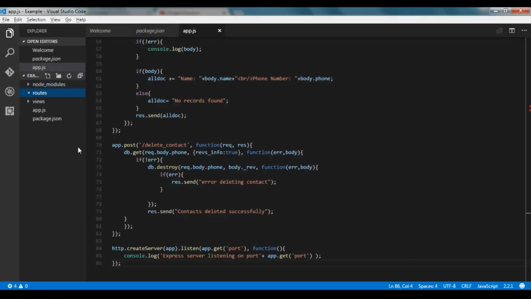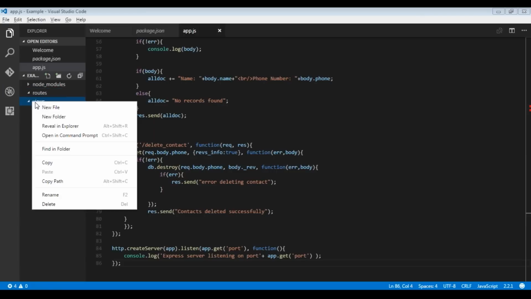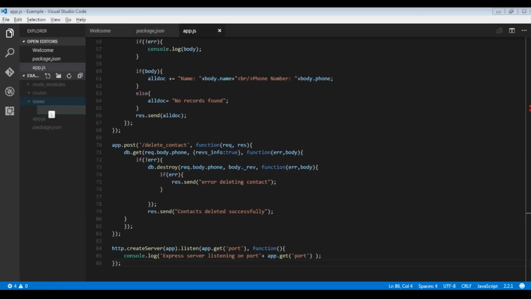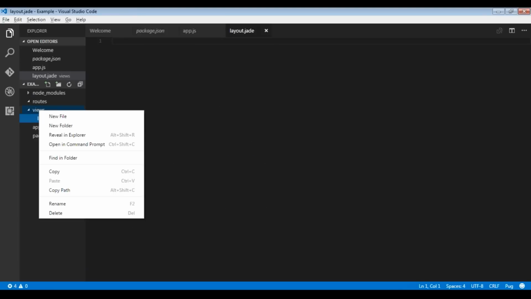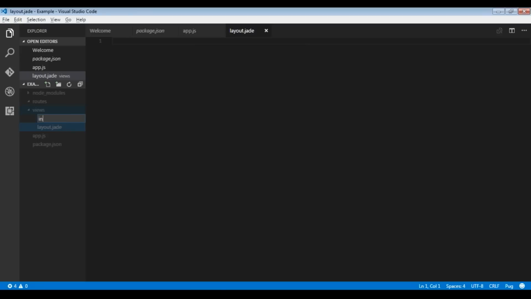So we created two folders, routes and views. Now I'll go inside routes. So we'll first start working with views. We'll create a new file inside views, and the name is layout.jade. And we are going to create another file that is index.jade.